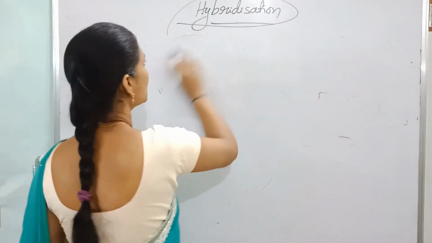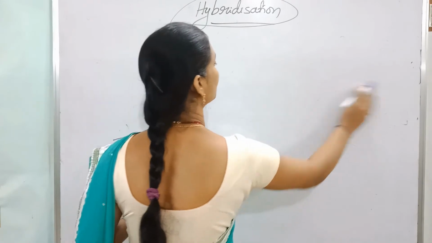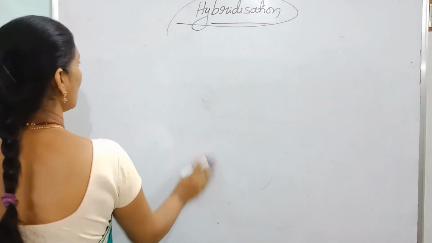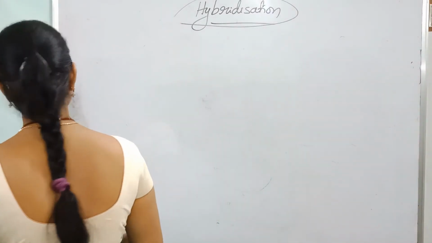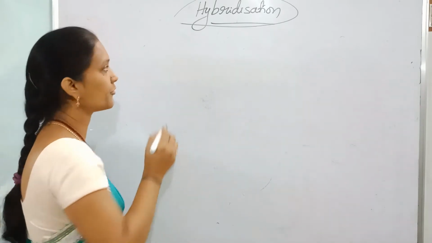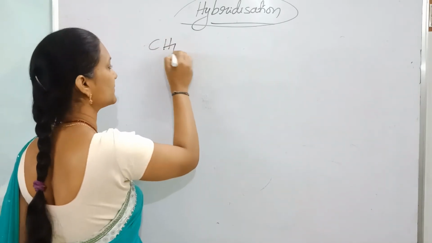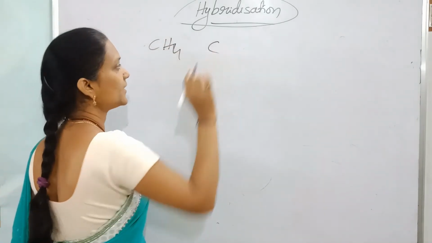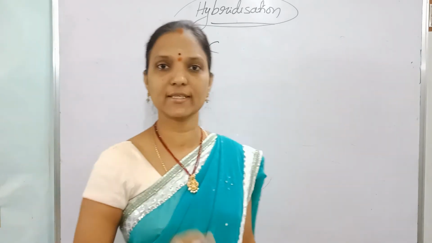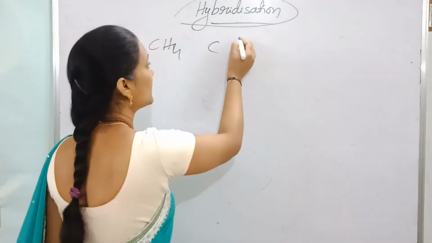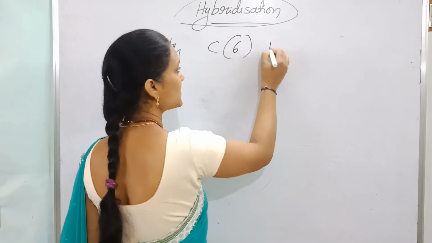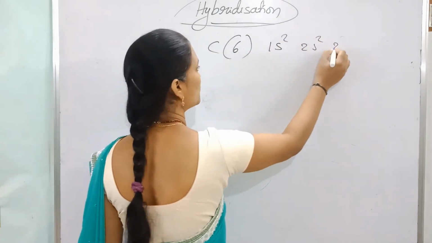So what is this hybridization? Take only the formation of CH4. First we have to decide the center element. The center element is carbon. Carbon atomic number 6: 1s2, 2s2, 2p2.